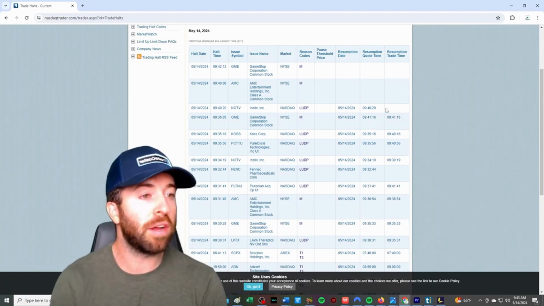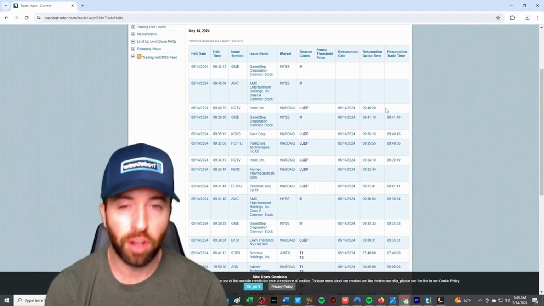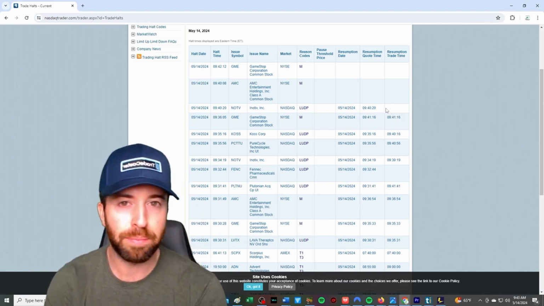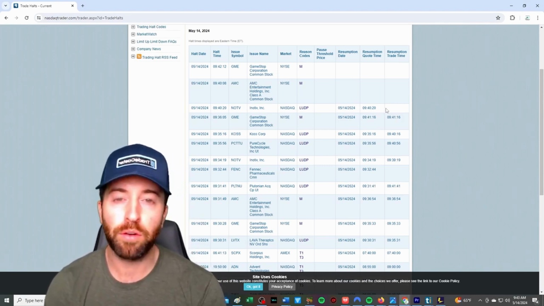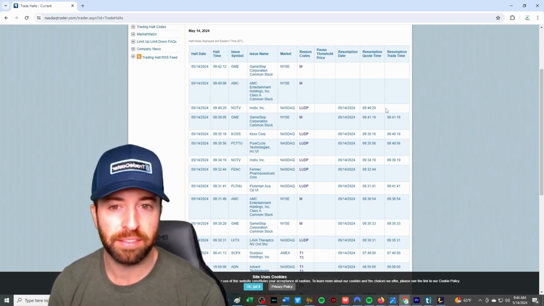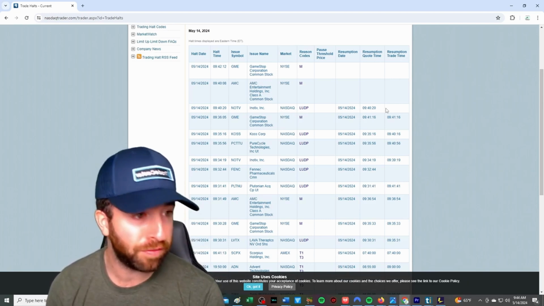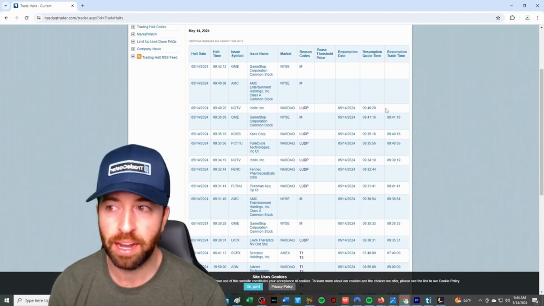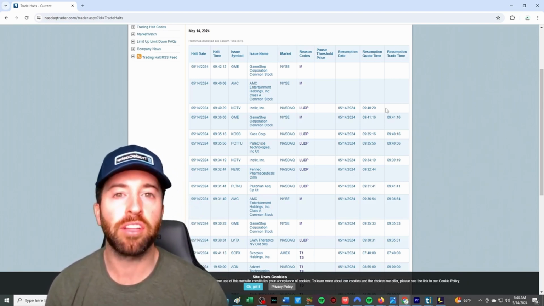Now, something that I do want to talk about with halts here. Here's a little fun fact. The longer the halt, the more fear that's going to build up. So if GameStop gets halted, not only for right now, right? Let's say GameStop gets halted at this moment and it gets halted for not only 5 minutes, but it gets halted for 10 minutes. And now it's 9:52, 10 minutes from now. And people are saying, Deck, why is it not unhalted? Why are we still halted right now? People start getting more fearful.